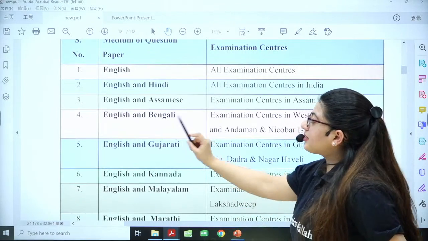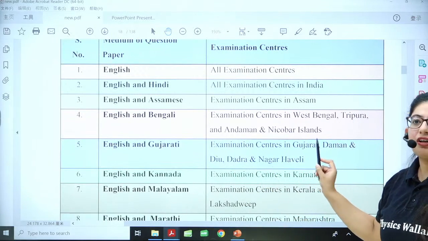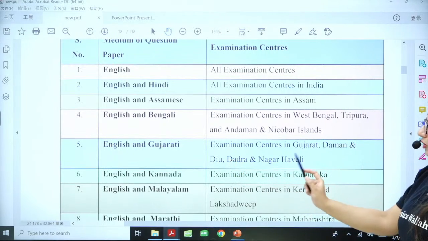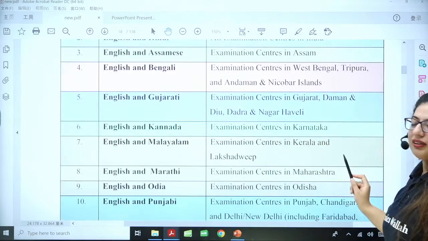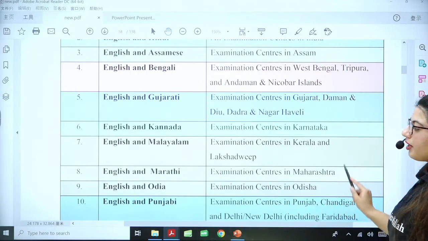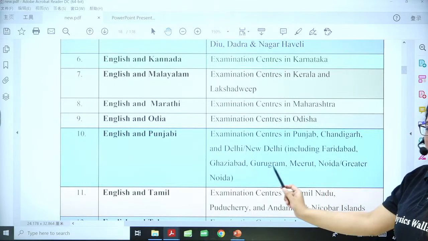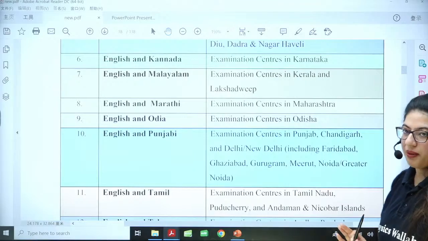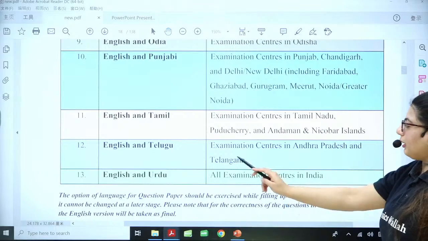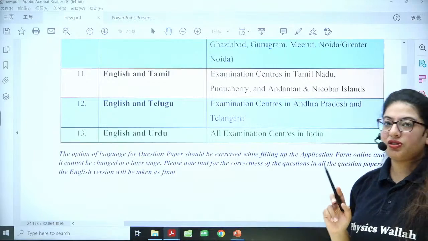Next, English and Bengali, you will get in West Bengal, Tripura, Andaman and Nicobar Islands. Next, Gujarati, you will get in Gujarat, Daman and Diu, Dadra and Nagar Haveli. Kannada, you will get in Karnataka. Malayalam in Kerala and Lakshadweep, Marathi in Maharashtra, Odia in Odisha, Punjabi in Punjab, Chandigarh, Delhi, New Delhi, that means complete NCR, Meerut, Noida, Greater Noida, Ghaziabad. English and Tamil you will get in Pondicherry, Tamil Nadu, Andaman and Nicobar, Telugu in Andhra and Telangana, and Urdu in all the examination centers of India.